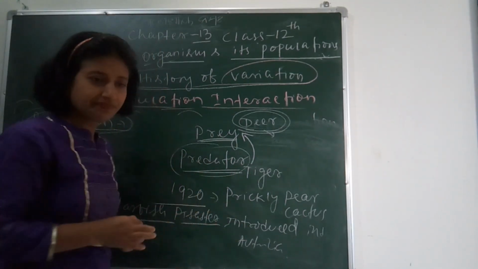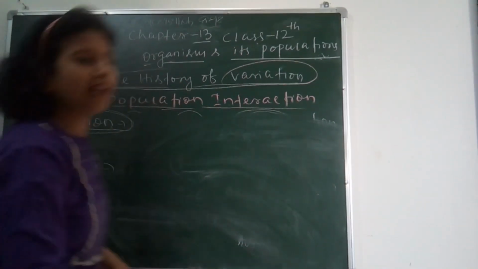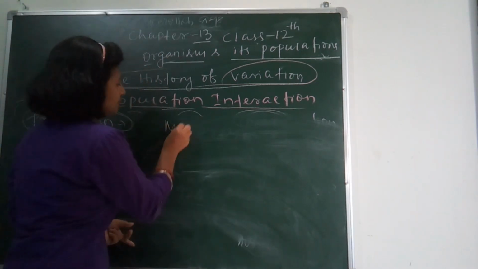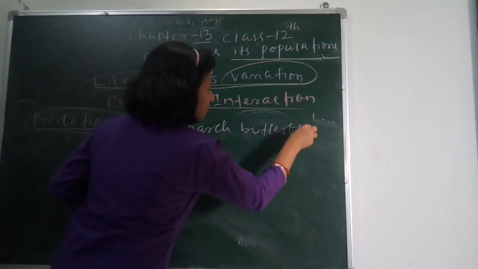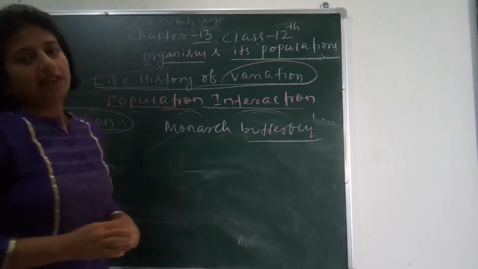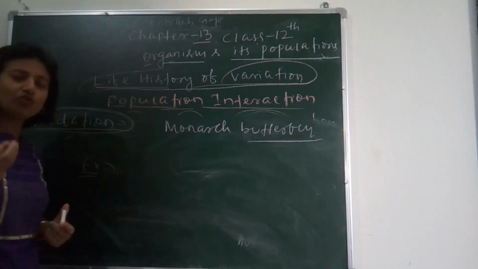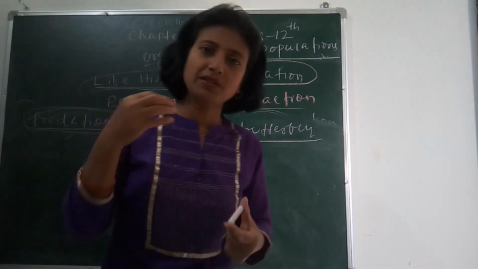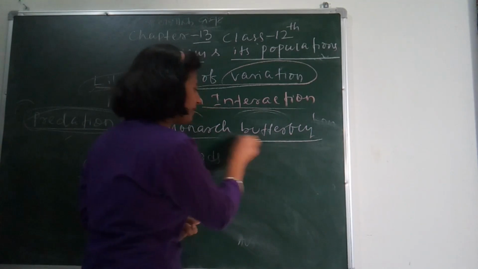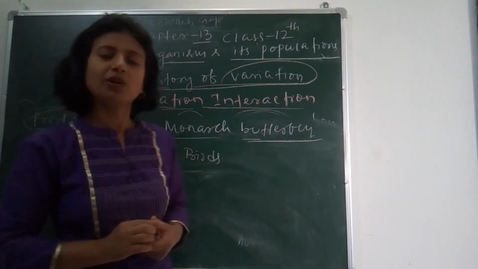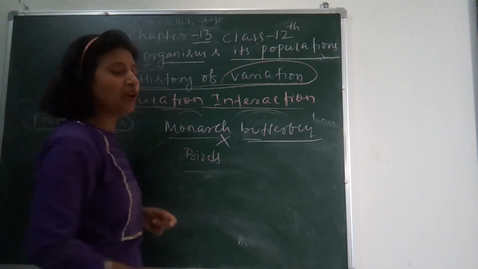Suppose for example, the monarch butterfly. Do you know what is the monarch butterfly? The monarch butterfly produces a distasteful substance, due to which when the predator, here birds, eat the monarch butterfly, because of its distasteful taste they will not eat it, meaning these birds do not eat monarch butterflies.